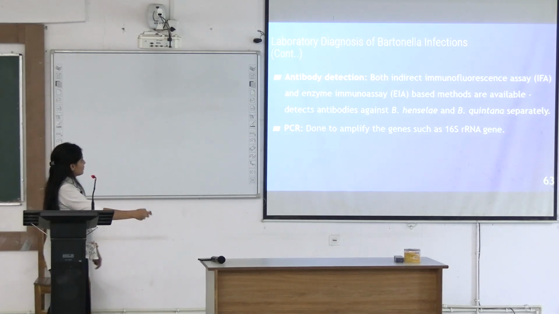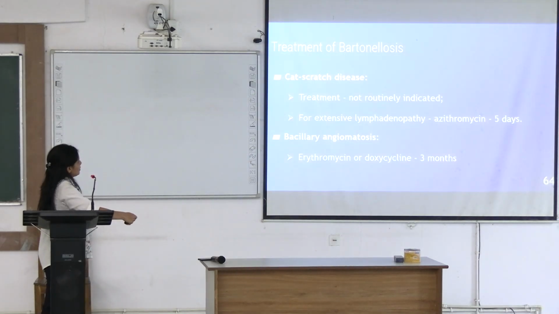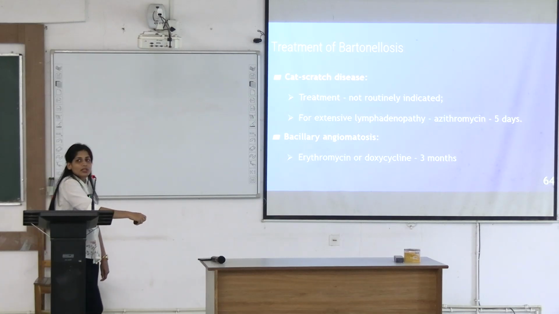Antibody detection as previous. Again, PCR, the universal 16S ribosomal RNA subunit you can use for PCR detection. Azithromycin is given in extensive lymphadenopathy cases in cat scratch disease for 5 days, and for bacillary angiomatosis you can give a macrolide or doxycycline for 3 months. Prolonged treatment. Okay.